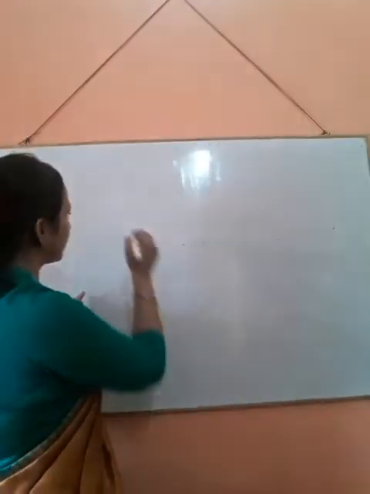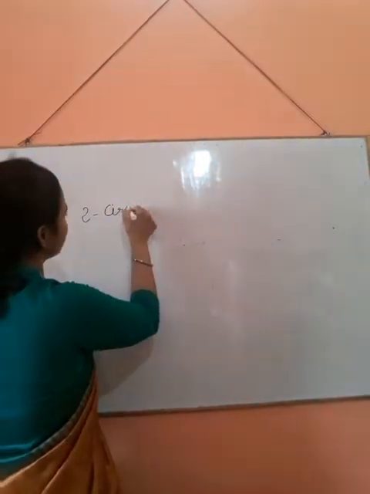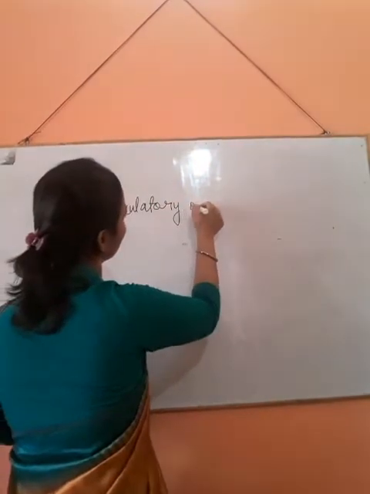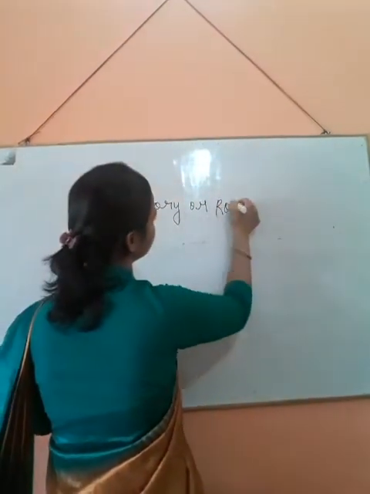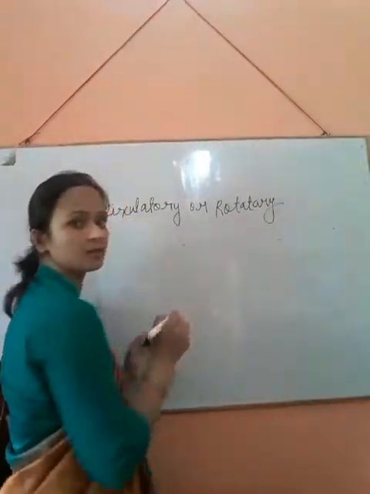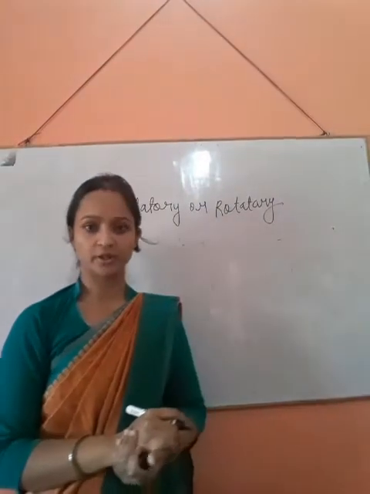What is circulatory motion or rotatory motion?